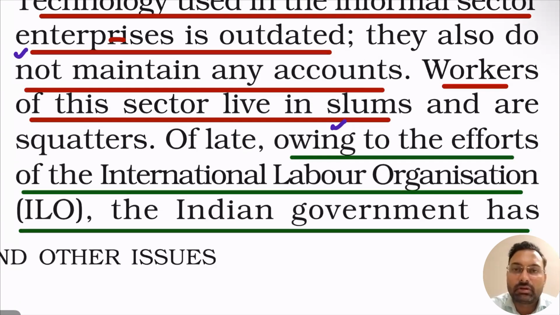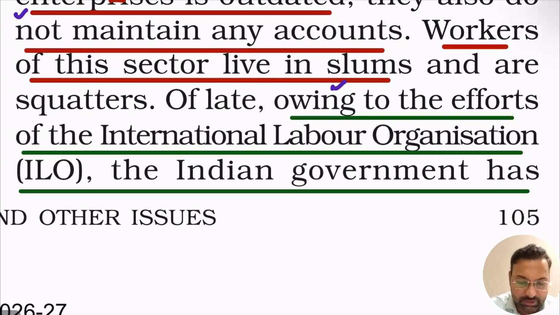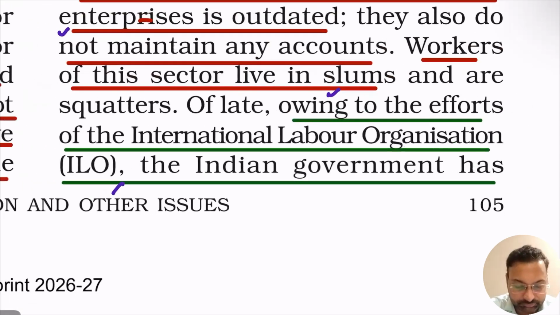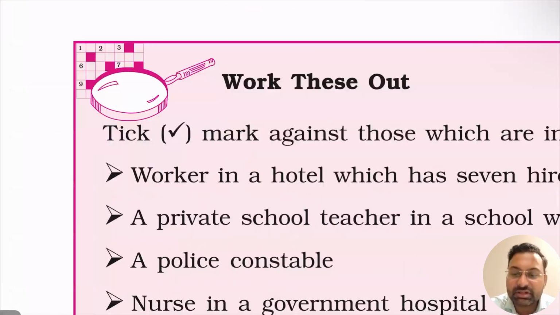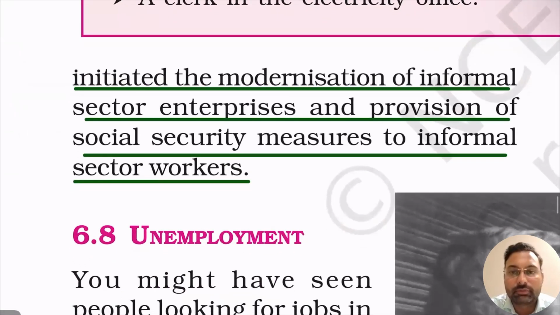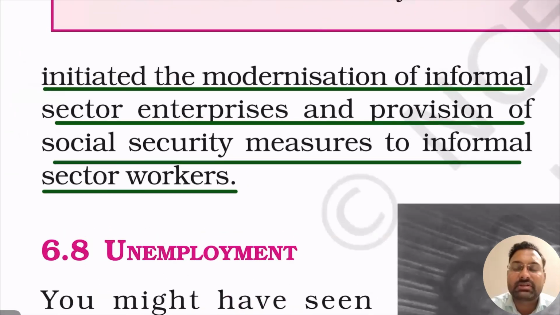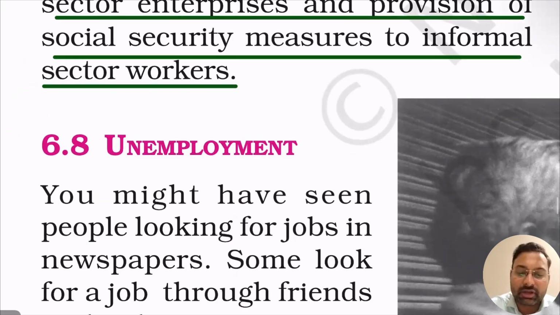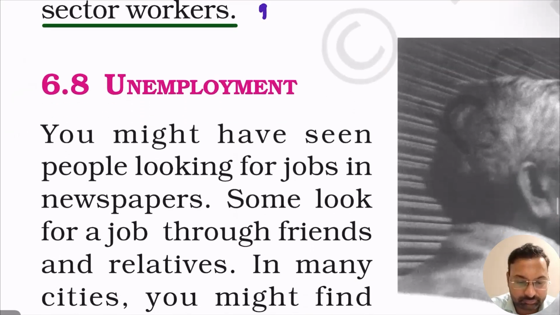So every informal worker should move towards the formal sector, right? But it is not happening in India, right? Due to the efforts of the ILO, the Indian government has initiated the modernization of the informal sector. So there are steps being taken so that people will start moving from the informal sector towards the formal sector, so that they can also have social security measures.